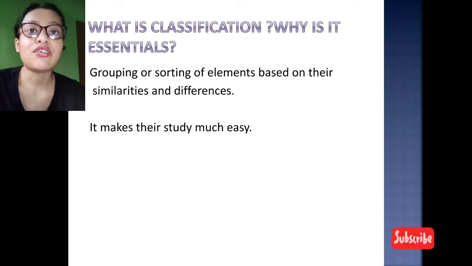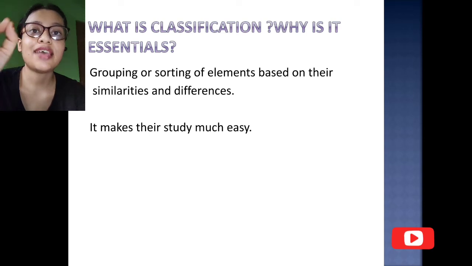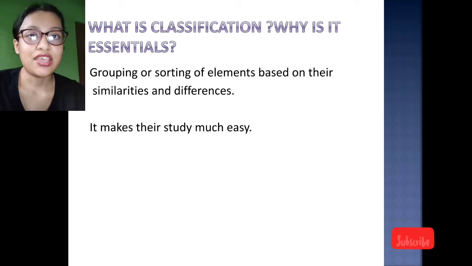Even in living organisms, classification is very essential, because without it we cannot identify what animal or organism it is, which group, kingdom or phylum it falls in. Even in the case of elements, classification is very much essential, because it makes the study of the elements much easier.